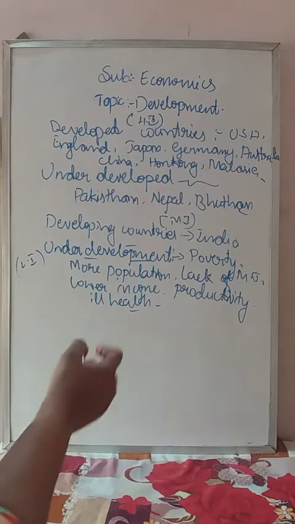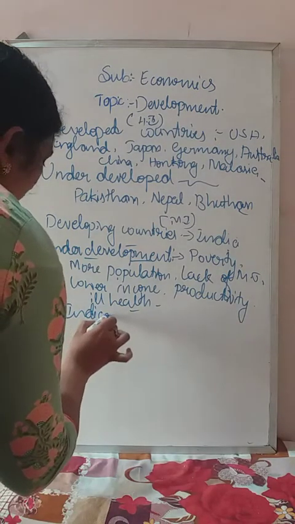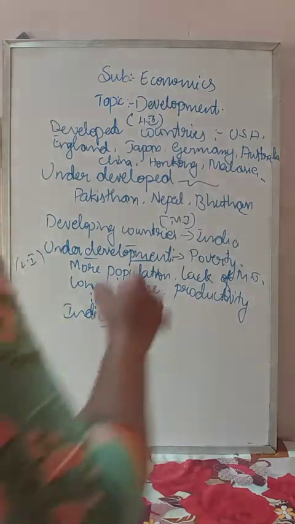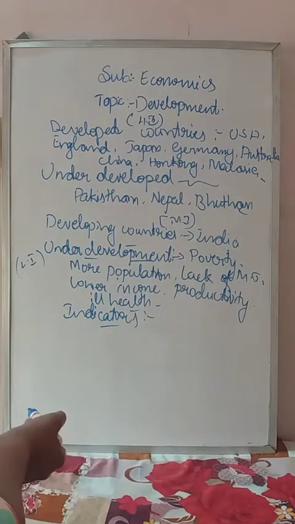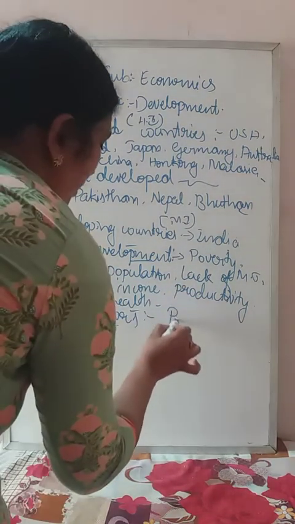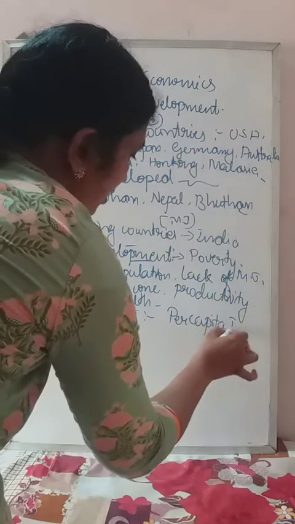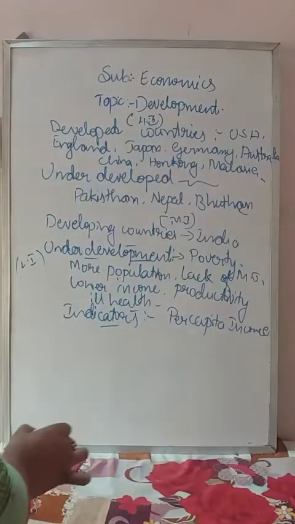So based on what are called the indicators of development. Indicators means ಸೂಚ್ಯಾಂಕಗಳು. Based on what factors have countries been divided as highly developed, developing and underdeveloped? Based on per capita income. Per capita income indicator. Per capita income means, I told you already, the income of the individual is called the per capita income.